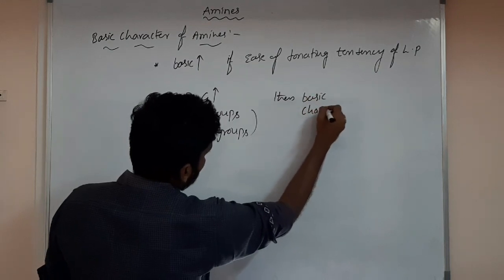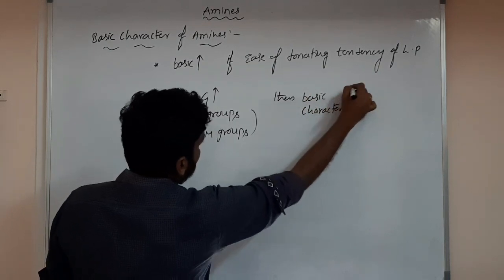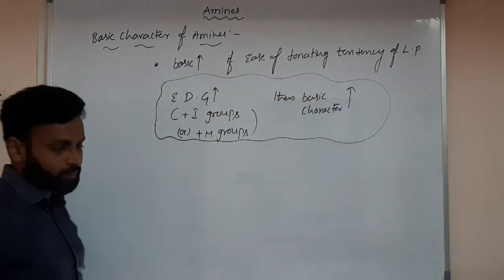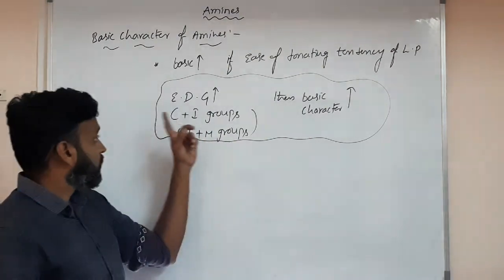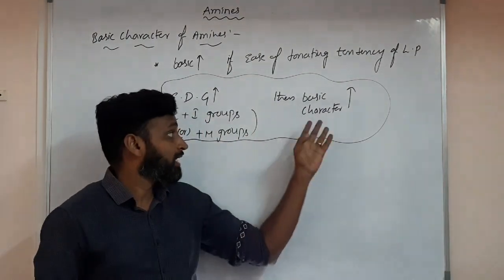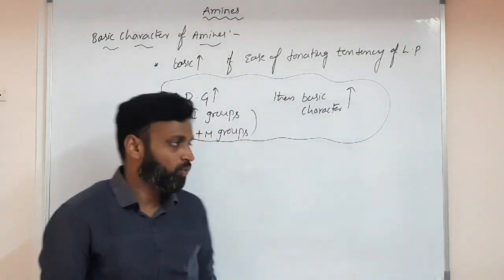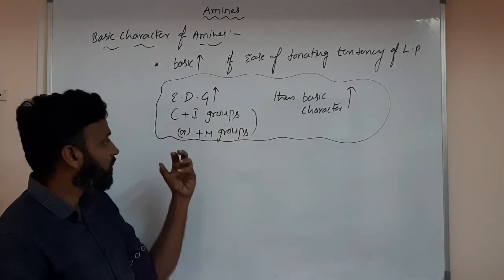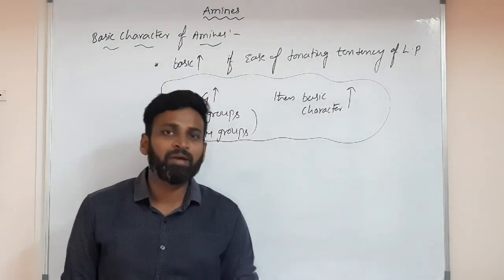Basic character increases. This is very important to you. Electron donating means either plus I groups or plus M groups. If electron donating groups increase, then basic character increases. Who are the electron donating groups? Either plus I groups or plus M groups. In the previous topic, do you remember or not?